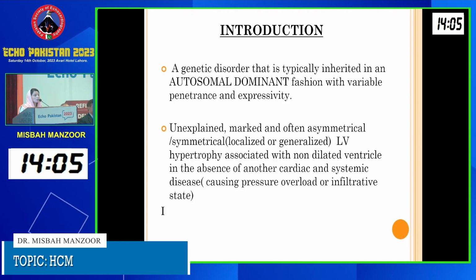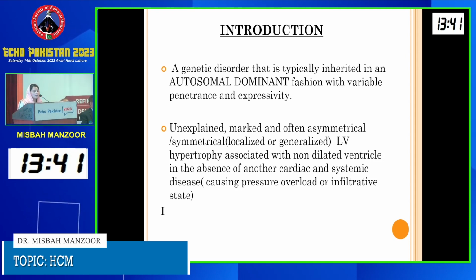It is an autosomal dominant inherited disease that is difficult to define precisely and concisely because of variable penetrance and expressivity. But to sum up, it is defined as an unexplained, marked, mostly asymmetrical, but it may be symmetrical, localized, or maybe generalized left ventricular hypertrophy that is associated with a non-dilated left ventricular cavity in the absence of another cardiac or systemic disease that may lead to a pressure overload condition or infiltrative state.